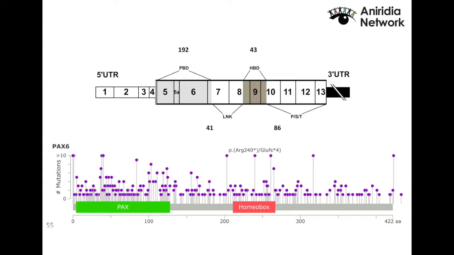The good thing with our therapeutic tool that we're trying to develop is that we don't really care about the mutation. Because we only target the wild type copy of your gene, the one that gives rise to the proper PAX6 protein.